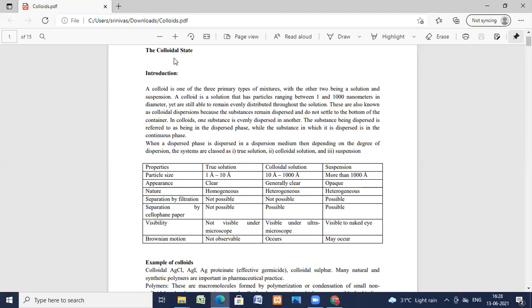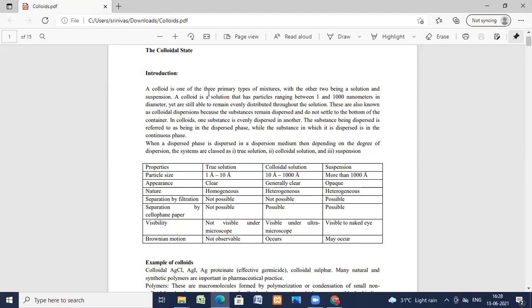Next, true solutions do not scatter light. Colloidal solutions scatter light, as in the Tyndall effect. And suspensions do not even show the Tyndall effect. Now we'll see in detail. I have given you the differences between true solution, colloidal solution, and suspension. Today's topic is about the colloidal solution.